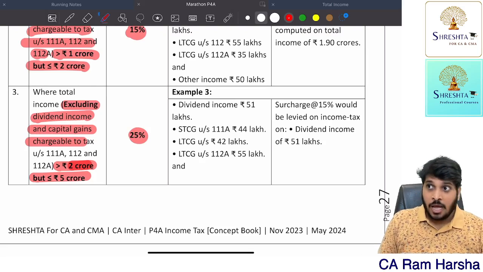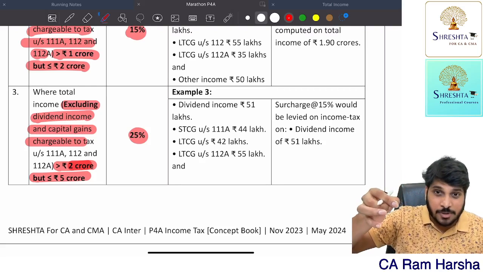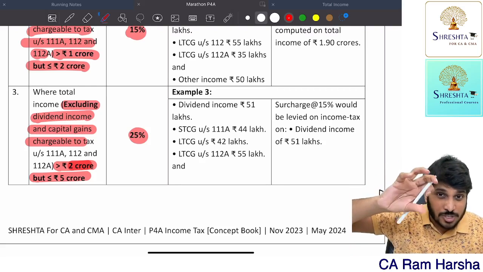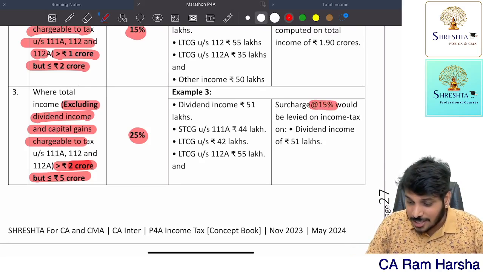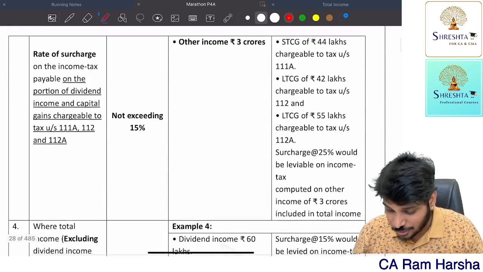But you compute tax, right? On long-term capital gain, on short-term capital gain 111A, on dividend income, tax portion is there, no? On that portion, the surcharge is still 15% only.